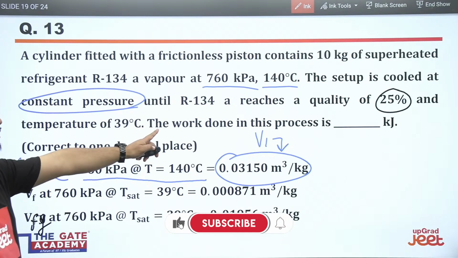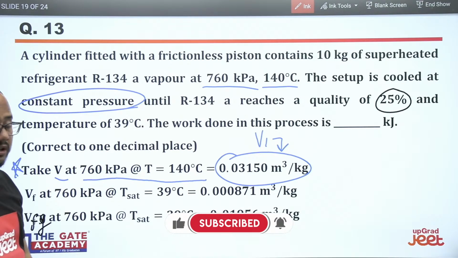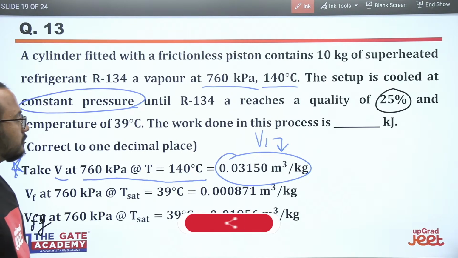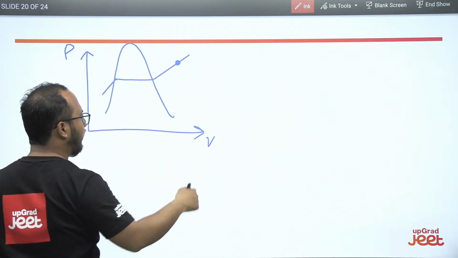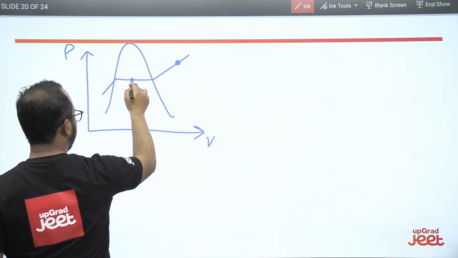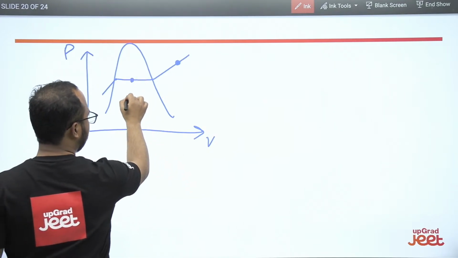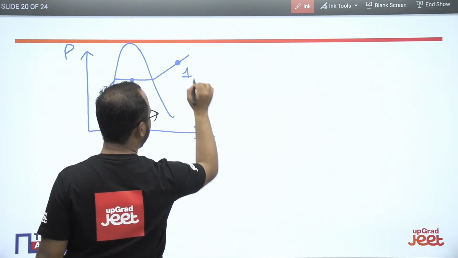Until R134 reaches a quality of 25%. So constant pressure is there. Initially it is in a superheated condition, but after the process it is in wet condition. Let's suppose this is state 1, and this is state 2.